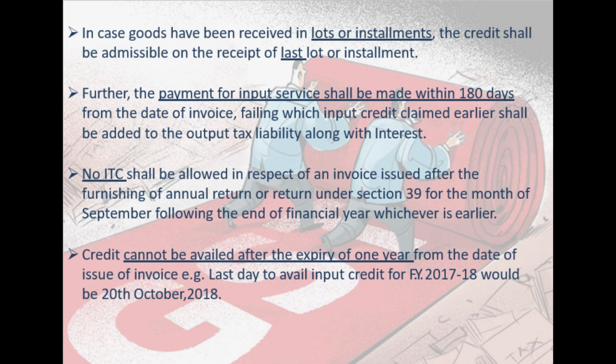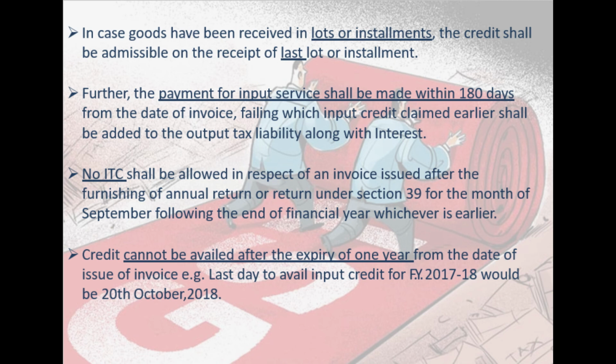Then you have received the goods and services, you have received the invoice, I have deposited 18 rupees to the government, I have filed my return of outward supply GSTR 3B within stipulated time, correct? So all the conditions are satisfied, so you are entitled to 9 and 9 rupees credit. But friends, if you don't pay me 118 rupees within 180 days from the date of invoice, then whatever credit is available to you will be reversed in the electronic credit ledger. You will not be entitled to receive and adjust that credit.